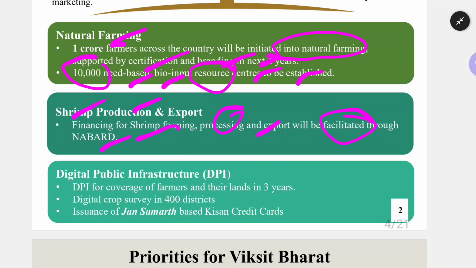NABARD will give loans if anybody is interested in shrimp farming, making big wells where they will cultivate the shrimp, and if you are processing it and making pickle and so on, then also you will get money. And if you want to export, the government will help you there also.